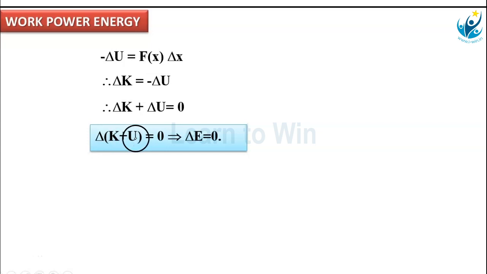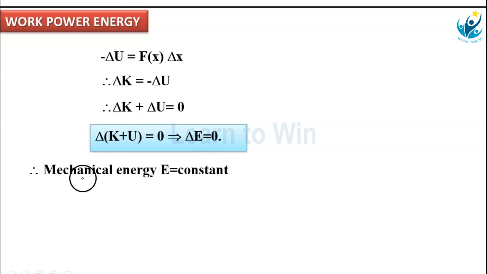Kinetic energy plus potential energy, the sum of these two, is the total mechanical energy. So the change in total mechanical energy is 0. That is, delta E is equal to 0. That means the change in energy is 0, which means energy remains constant. Hence, the mechanical energy E is constant.